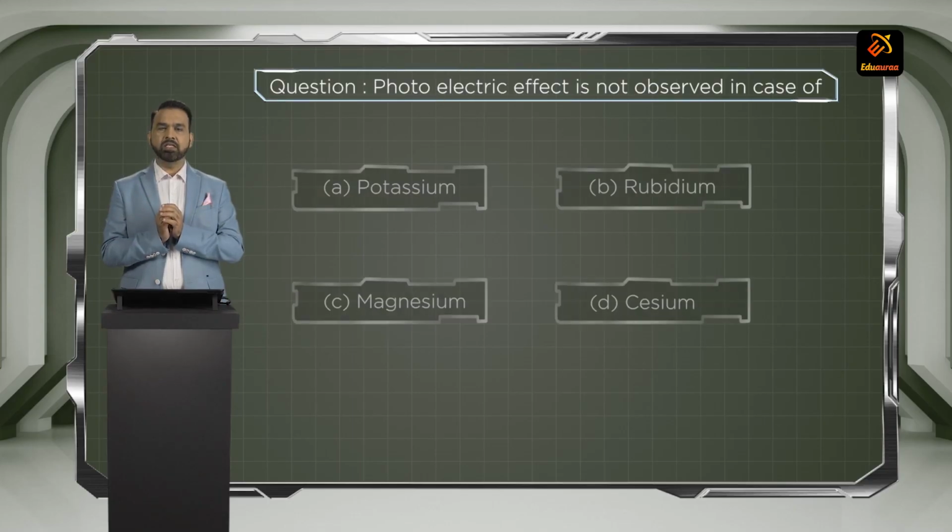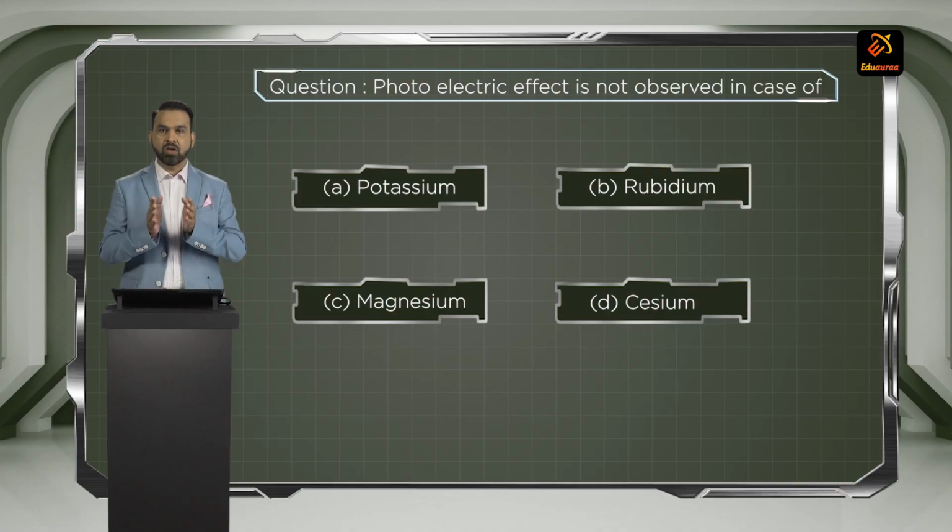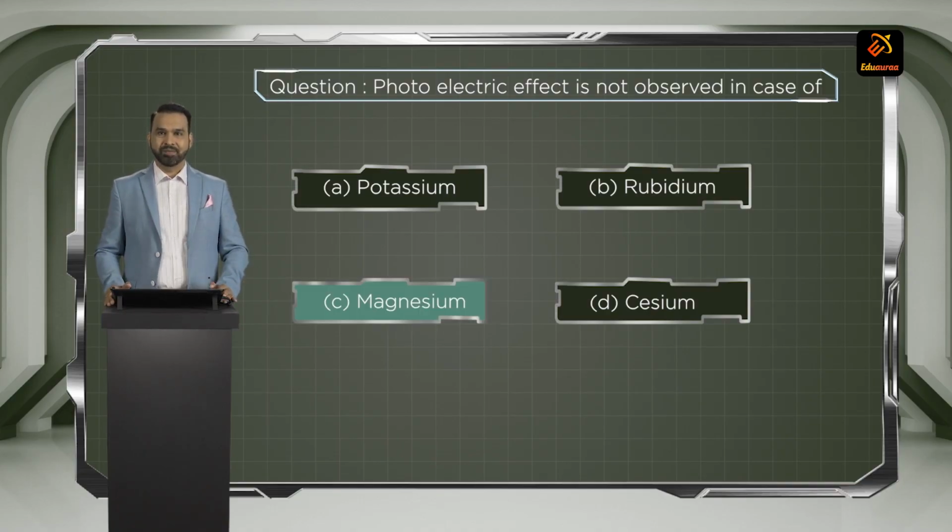Moving to the next question. Photoelectric effect is not observed in case of which of the following elements or metals? Magnesium. You don't see it in magnesium, but you see it in potassium, rubidium and cesium. Yes, it is not observed in the element magnesium. Choice C is the correct answer.